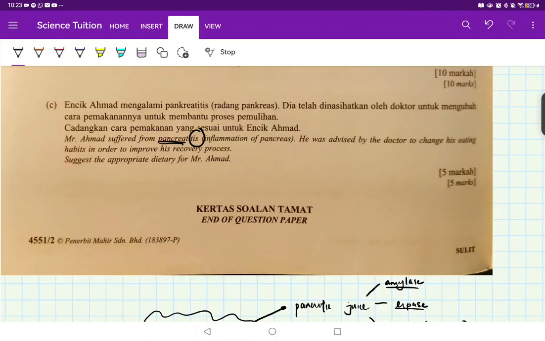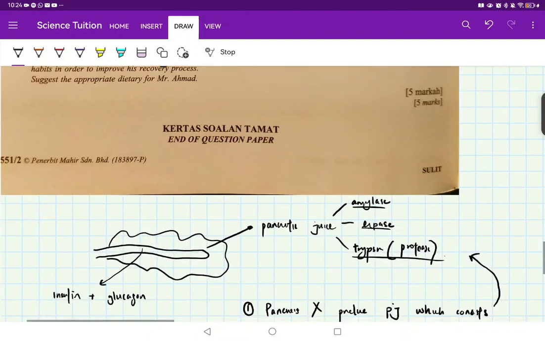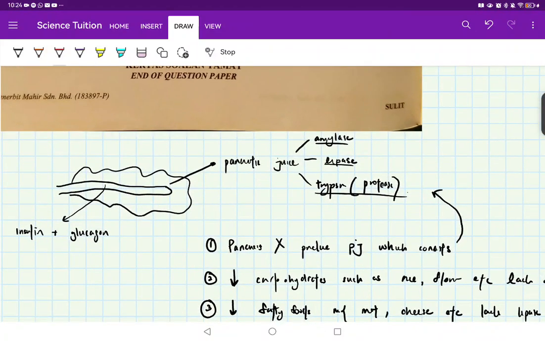Alright. So he was advised by the doctor to change his eating habits. So we have to suggest the appropriate diet. So in all these cases, inflammation of pancreas, we have to first identify what's the function of the pancreas. So the function of the pancreas is this: to produce amylase, lipase, and trypsin, which is your proteins. At the same time, it's also producing hormones such as your insulin and your glucagon. Alright. So these are all the functions of the pancreas.